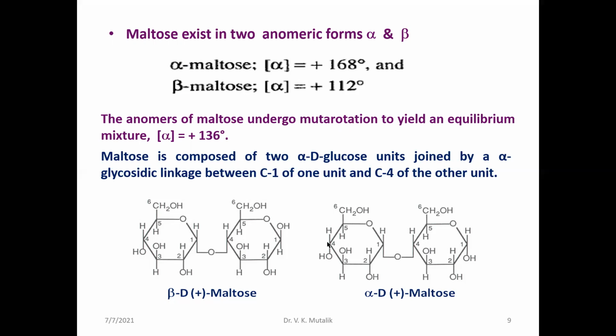So therefore maltose possesses a C1-C4 glycosidic linkage, and it also exhibits mutarotation, where you will find a constant value of specific rotation, 136 degrees. Alpha maltose is 168, which decreases to 136. Beta maltose increases from 112 to 136. They attain a state of equilibrium.